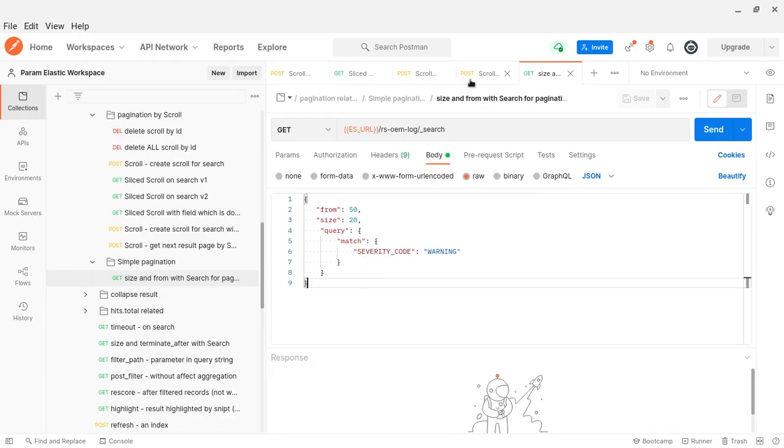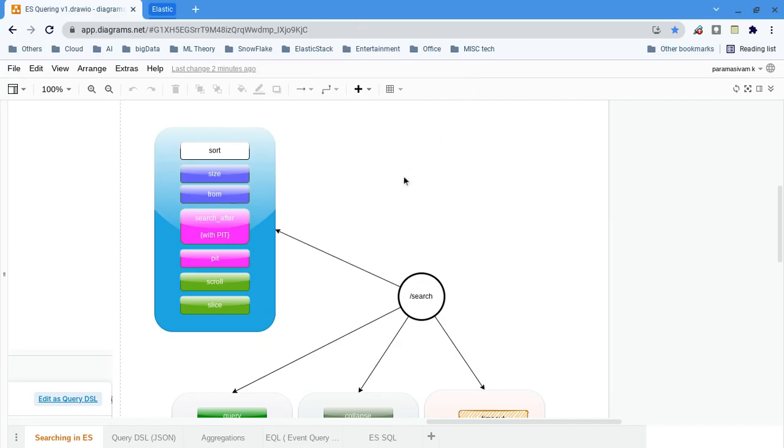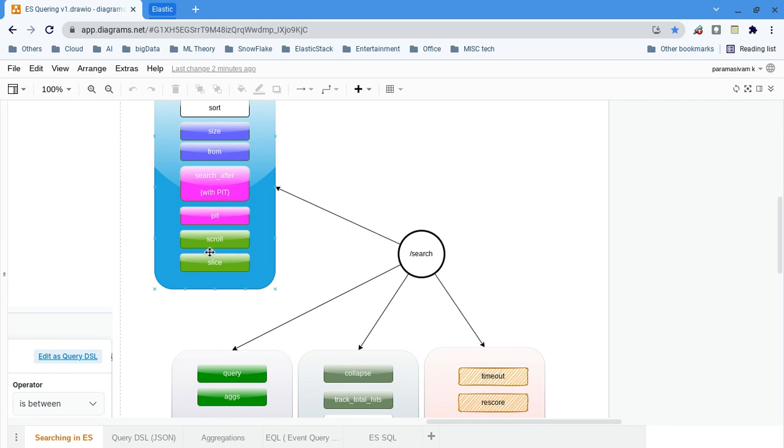If I want to retain some search context, so I don't have to search again, I have two options. Either I can go with a scroll, or I can go with search after with the PIT. So what is search after, and what is PIT? We specify PIT in the query parameters as in the query string, or PIT is in fact a separate API. Once in the PIT, we will specify our search criteria.